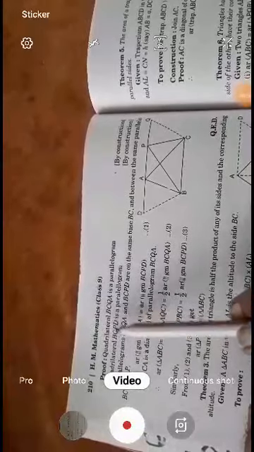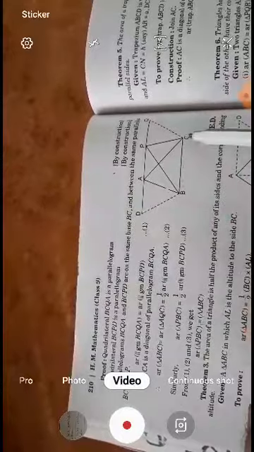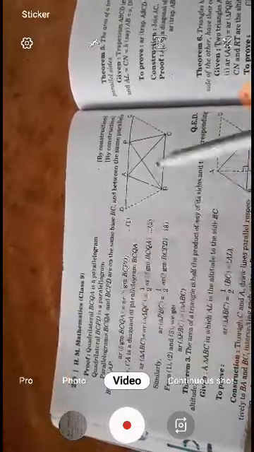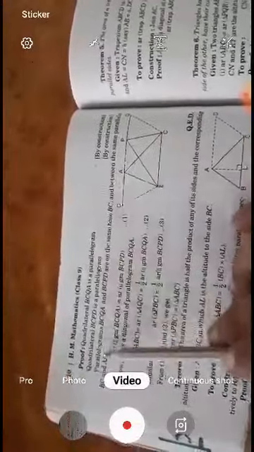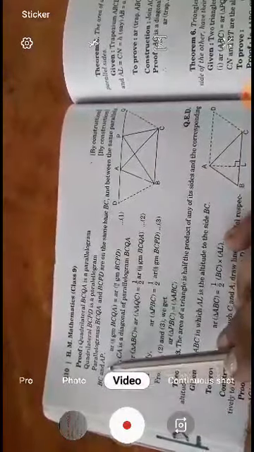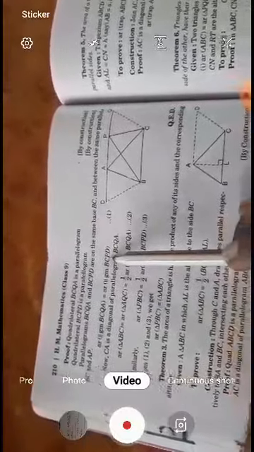This is your diagram. Proof: quadrilateral BCQA is a parallelogram and quadrilateral BCPD is a parallelogram. Parallelograms BCQA and BCPD are on the same base BC and between the same parallels PC and AP. So both the parallelograms are equal in area.